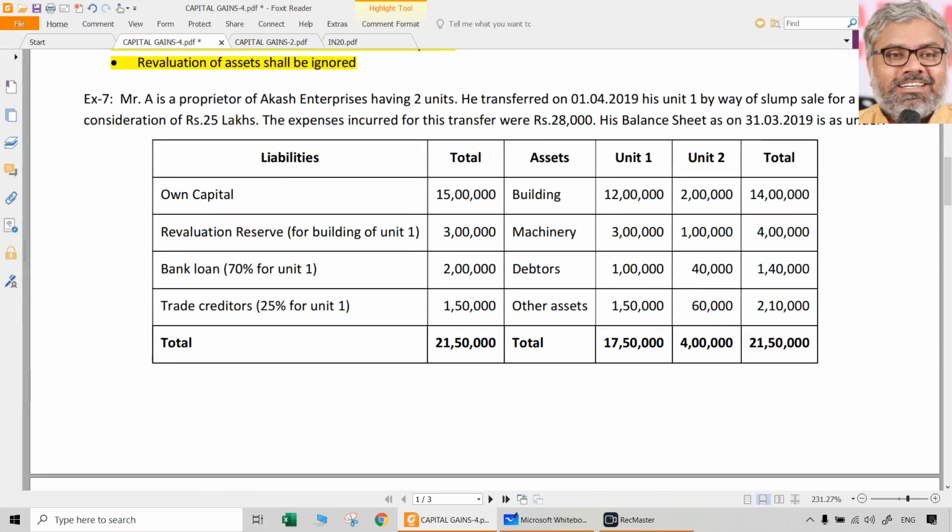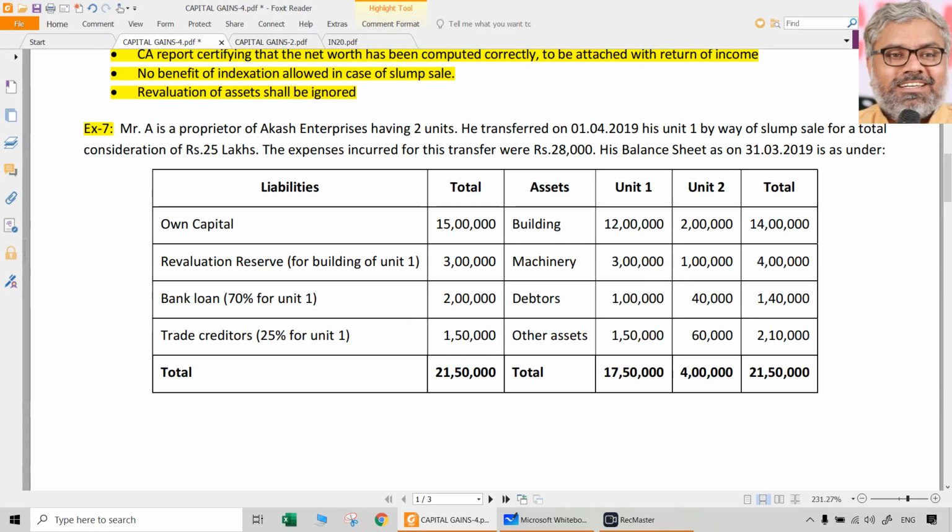Now let us look at exercise number 7, which is a past examination question also, which was given earlier for 5 marks. Mr. A is a proprietor of Akash Enterprises having 2 units. He transferred on 1/4/2019 his unit 1 by way of slump sale for a total consideration of 25 lakhs. Total consideration means a lump sum consideration. Which one he transferred, that you should identify. He has 2 units, but he transferred only 1 unit, that is unit 1.